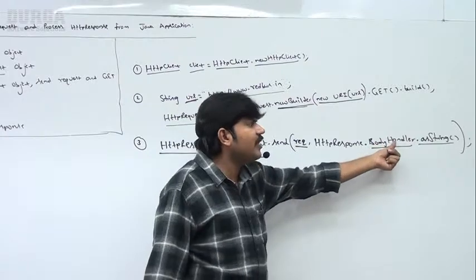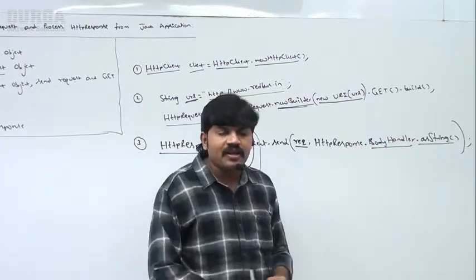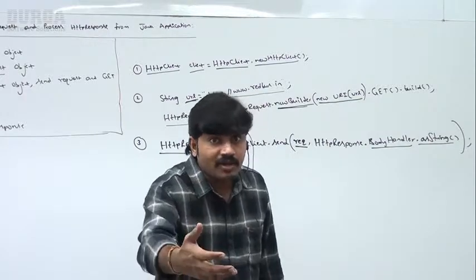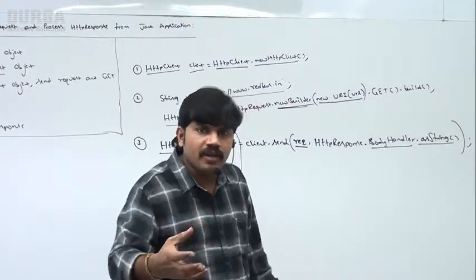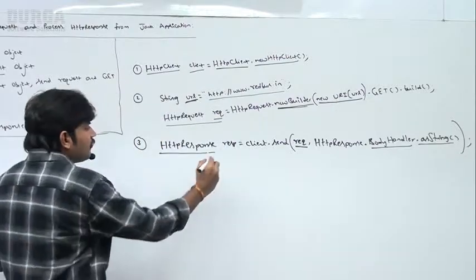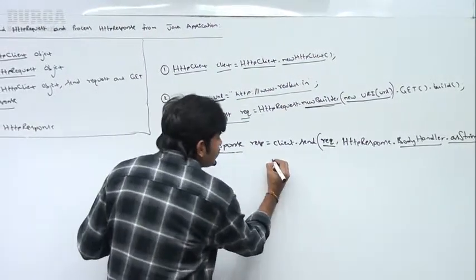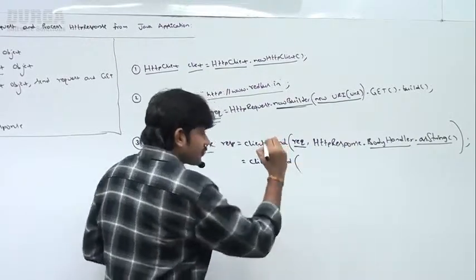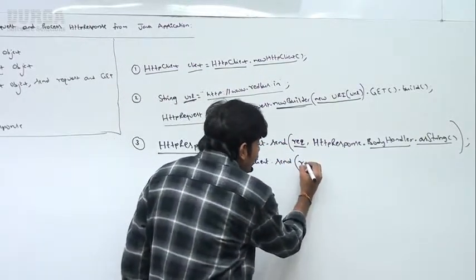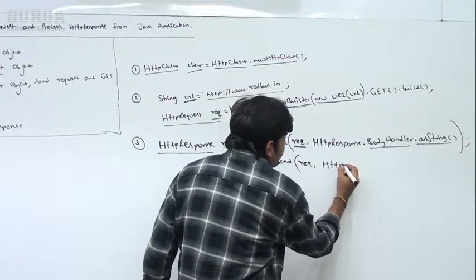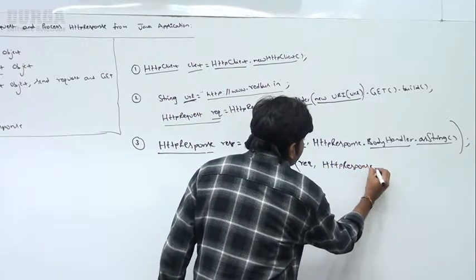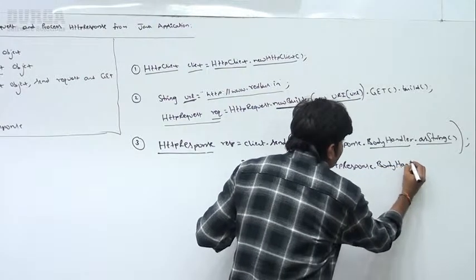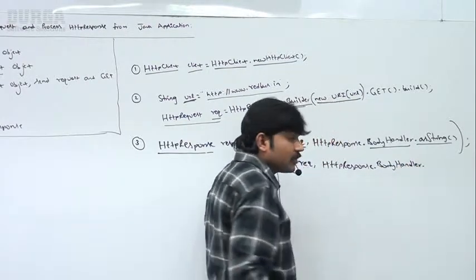Sir, can you handle the response body as a string? Instead of as a string, if you want to write the response to a file, happily you can write the response to your file. How can you do that? Very simple, sir. The same line I'm taking: client.send, now request comma HttpResponse dot BodyHandlers dot.